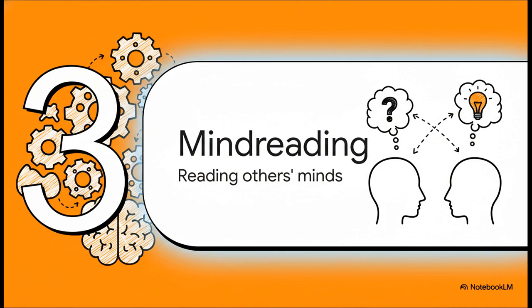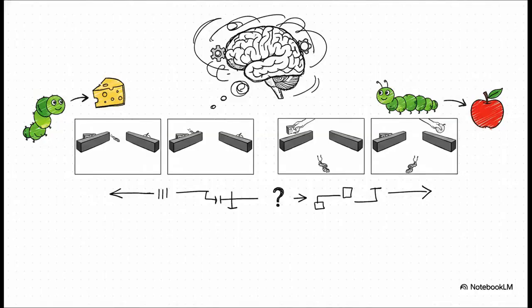do? Well, the most studied, and maybe the most amazing one, is what scientists call mind reading. Now, hold on, this isn't science fiction. We're not talking about telepathy here. It's that everyday miracle of being able to guess what's going on in someone else's head, attributing beliefs and desires and intentions to them. And research shows this ability starts incredibly early. Let me walk you through this really cool study.